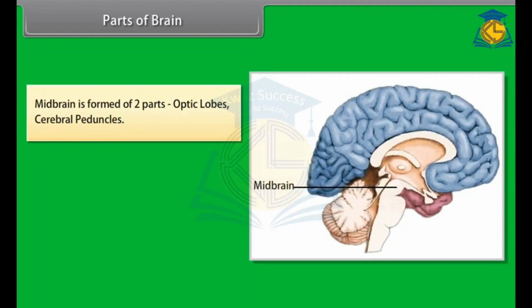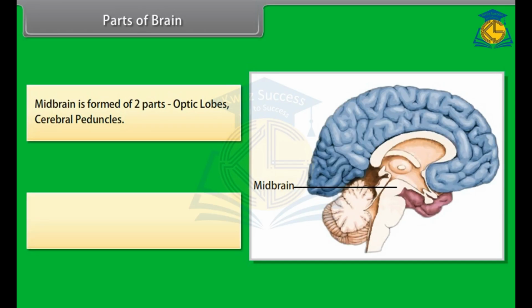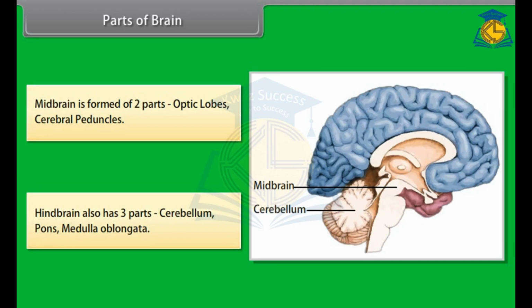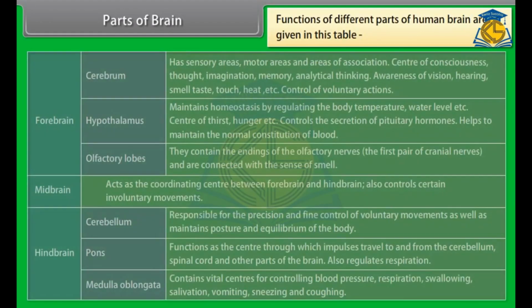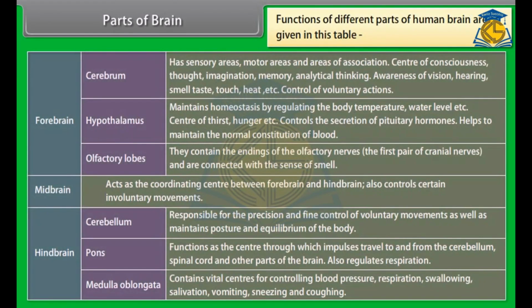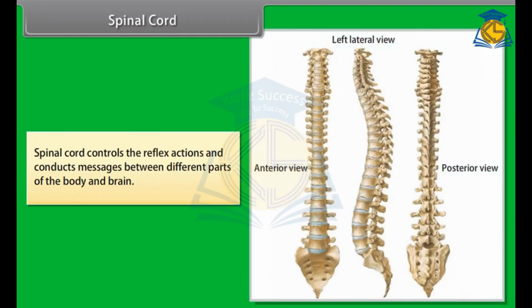Midbrain is formed of two parts: optic lobes and cerebral peduncles. Hindbrain also has three parts: cerebellum, pons, and medulla oblongata. Functions of different parts of the human brain are as given in this table. Spinal cord. The spinal cord controls the reflex actions and conducts messages between different parts of the body and the brain.